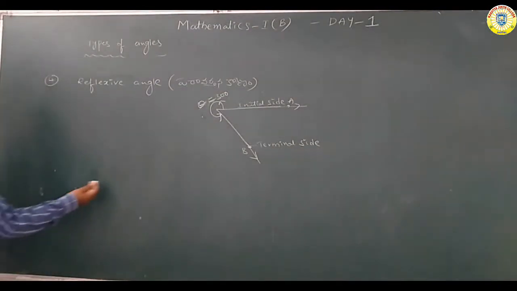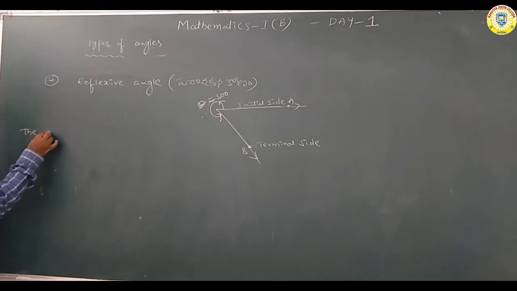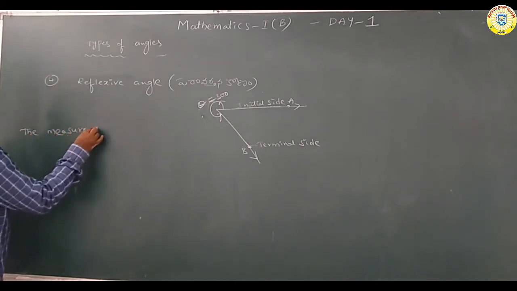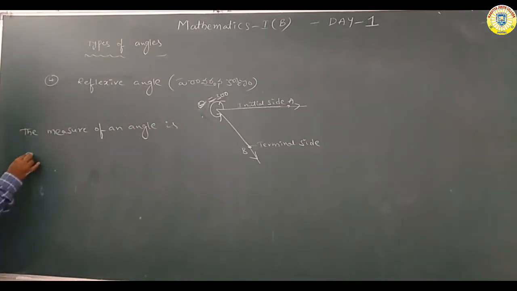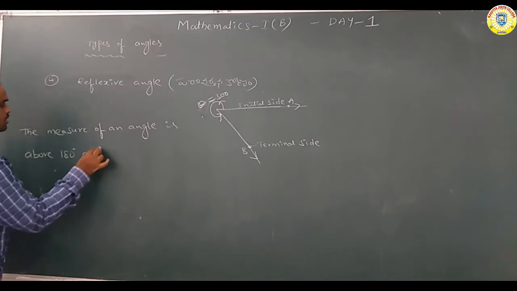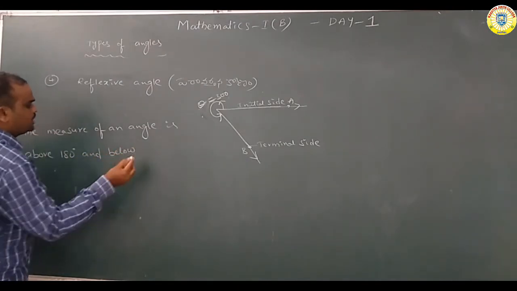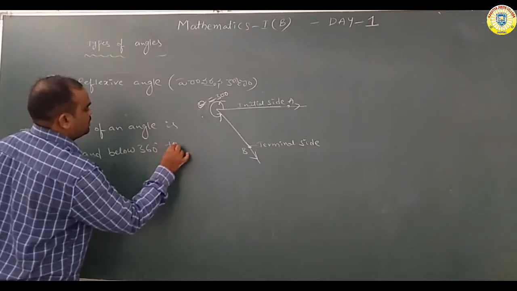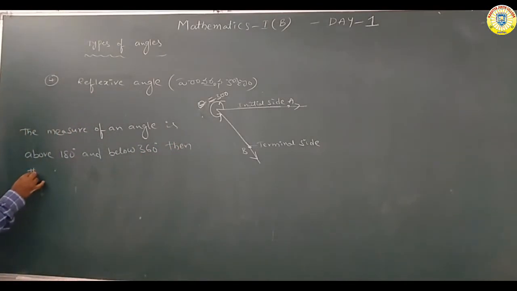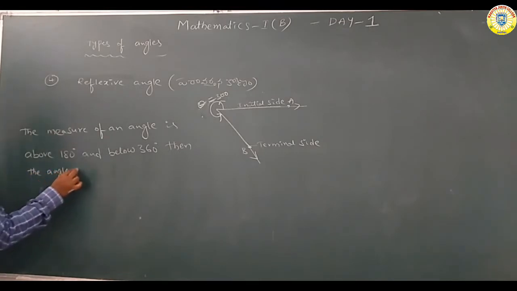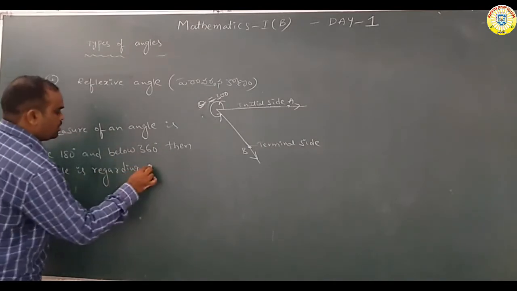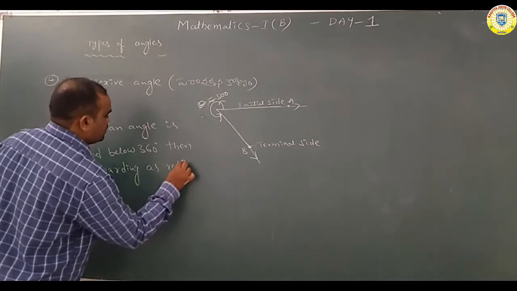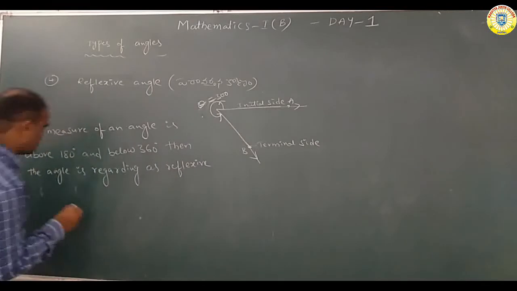Now we are writing the definition. The measure of an angle is above 180 degrees and below 360 degrees, then the angle is regarded as a reflexive angle.